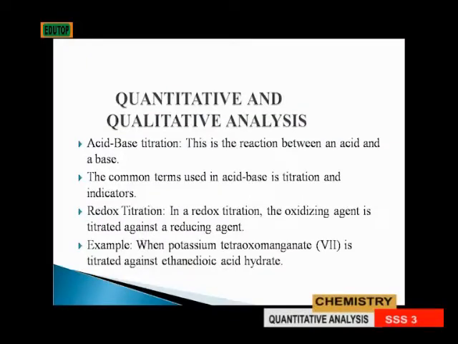Quantitative and qualitative analysis. What do we understand by quantitative? Quantitative is telling us the measurements with respect to volume and is also known as volumetric analysis. While qualitative is talking about the determination of cations or anions, salts.